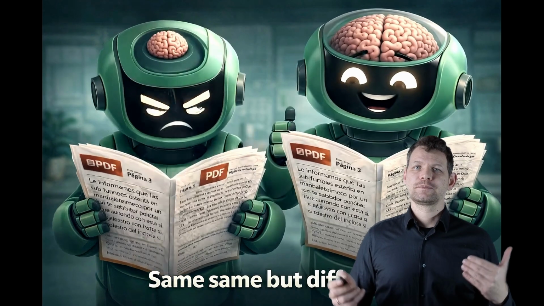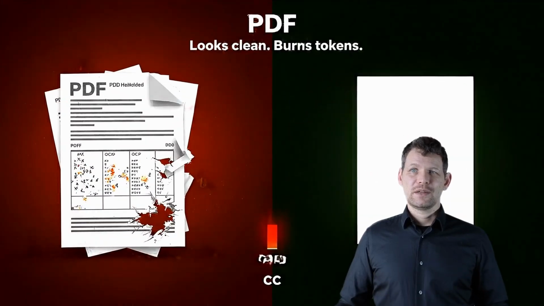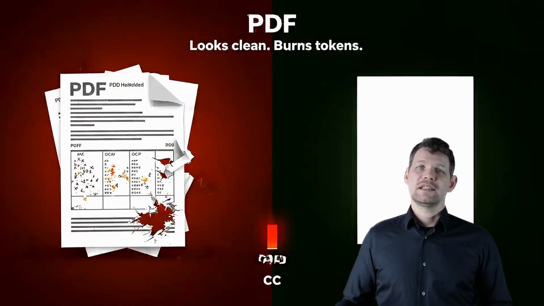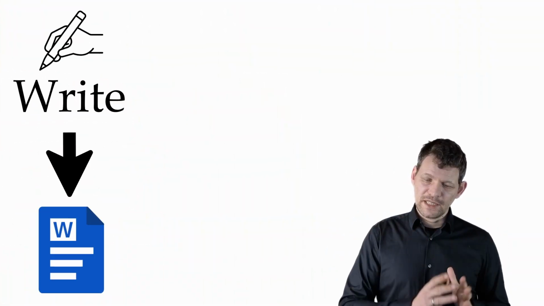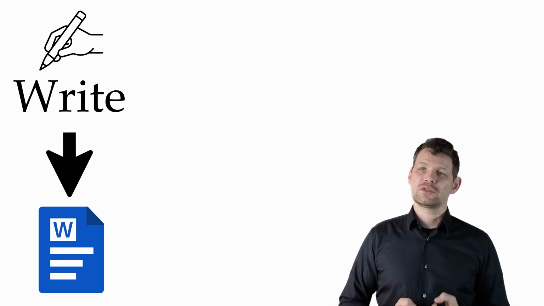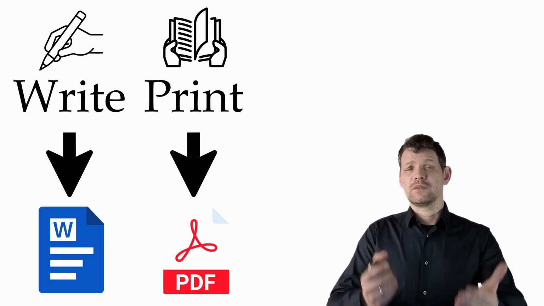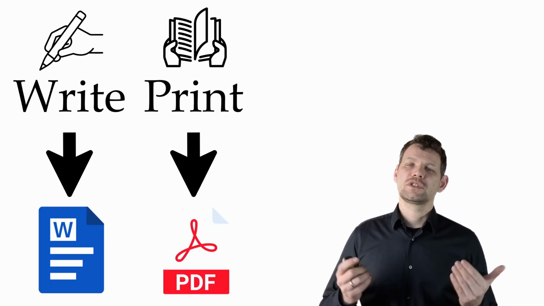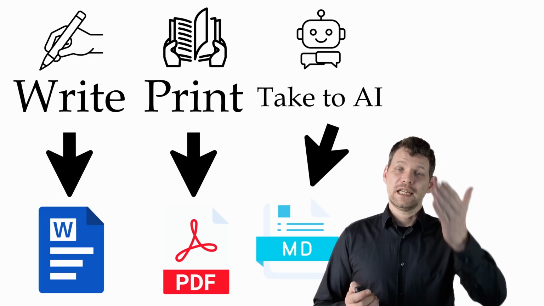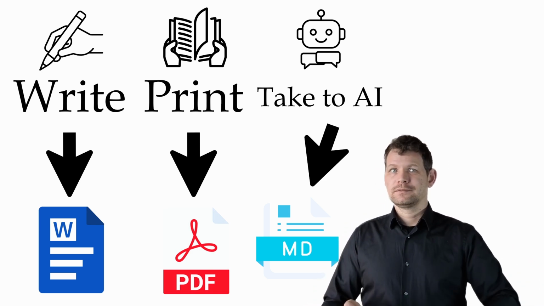So it's much better, if we can, to write it in the correct language, right? Because a PDF can use 20 to 60% more tokens than a Markdown document. So if you're saying, Palle, write me a text, then I would usually write in Word, so Word is for humans. Then I would finish it, make it into a PDF, and give you the PDF. If I want to give instructions or do something with AI, I would use Markdown, because that is the language for the language models. So human, PDF; Markdown for AI.